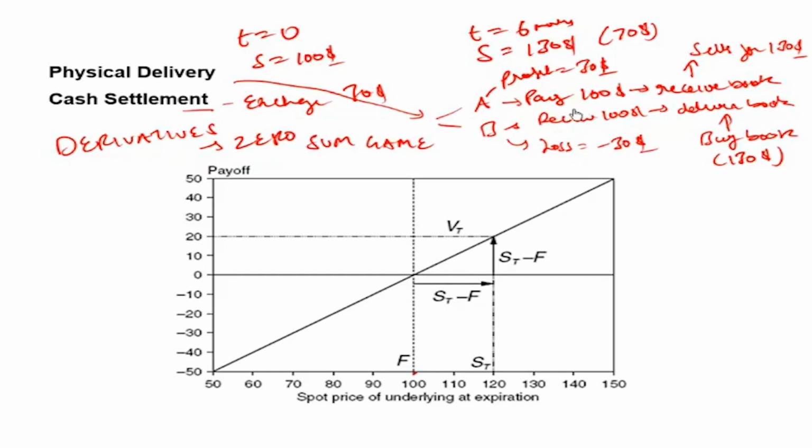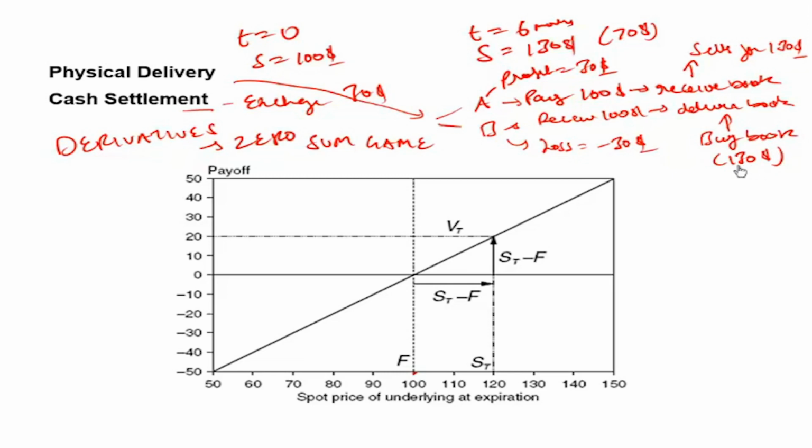It is a right as well as an obligation. So A pays $100 and when he sells it in the market, he will be able to recover only $70, thereby making a loss of $30. B will sell it for $100 and he will be able to buy it from the market for $70, thereby making a profit of $30.